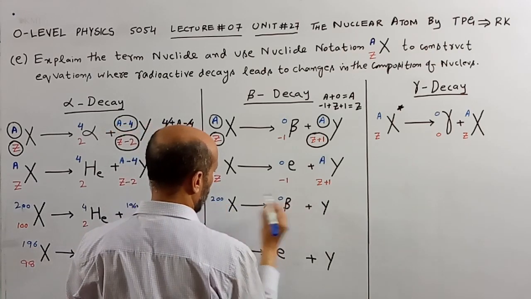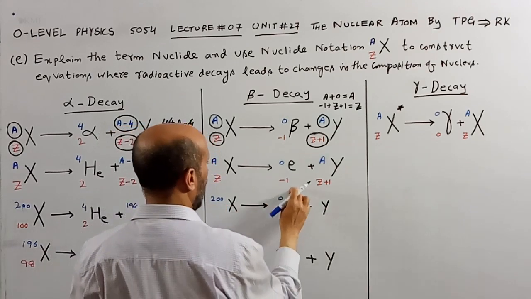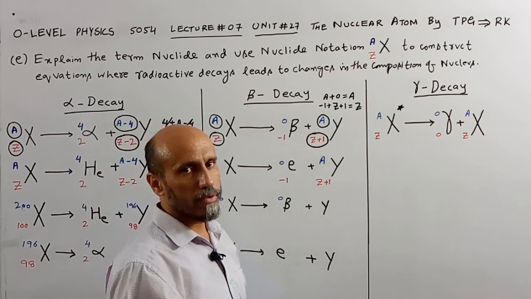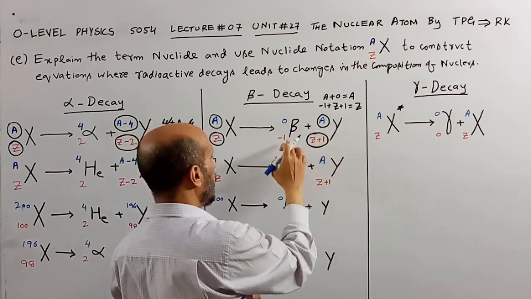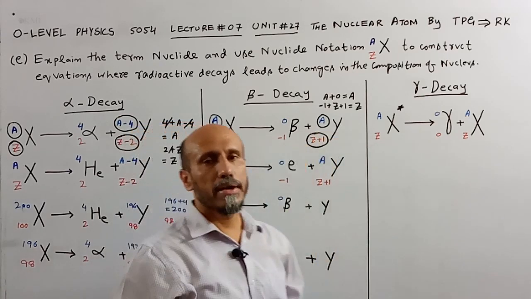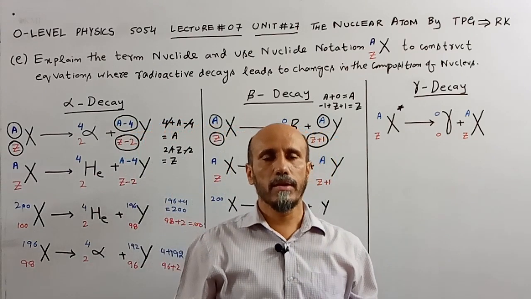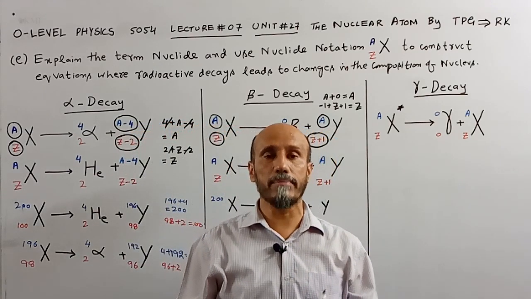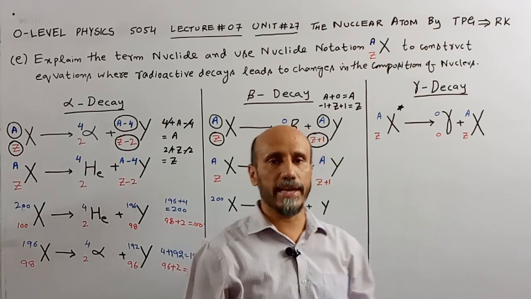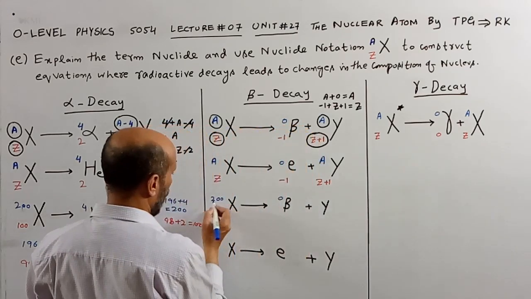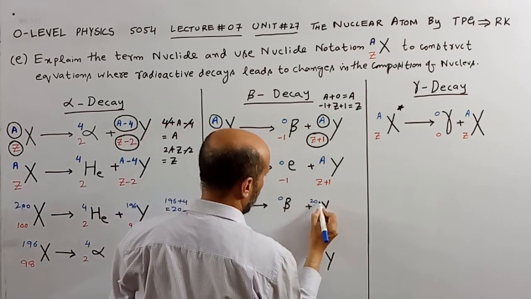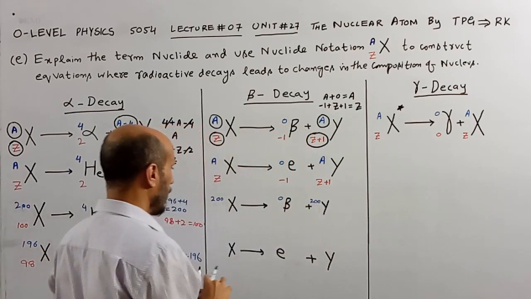Then what will be the value of A in the new element? According to the rules, whenever a radioactive element emits a beta particle, the value of A, that is the nucleon number or atomic mass number, remains the same, remains as it is. So what was the original value? 200. So the value will be 200 over here.